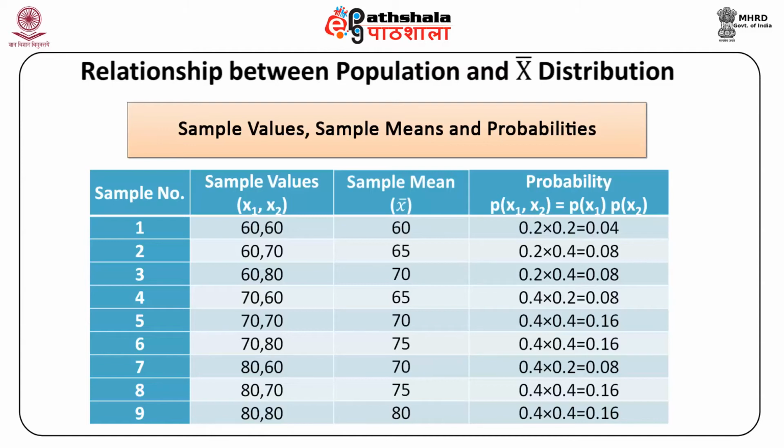Similarly, the variance of the population distribution, variance of x, denoted as sigma square, is equal to (60 minus 72) whole square into 0.2 plus (70 minus 72) whole square into 0.4 plus (80 minus 72) whole square into 0.4. On simplification, this is equal to 144 into 0.2 plus 4 into 0.4 plus 64 into 0.4, and all of this is equal to 56.